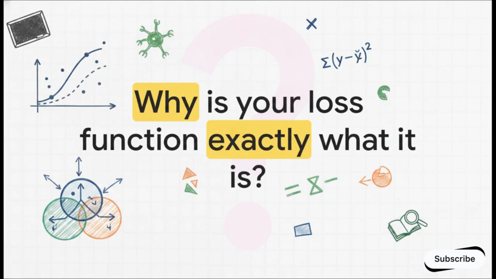Why exactly do you use mean squared error for regression and cross-entropy for classification? Like, are they just these arbitrary mathematical punishments we decided to apply to our models? Maybe just some stylistic choice passed down through PyTorch documentation? No, absolutely not. Today, we're stripping things back to first principles. We're going to see that your loss functions aren't random at all. They are strict mathematical derivations of a much deeper truth.